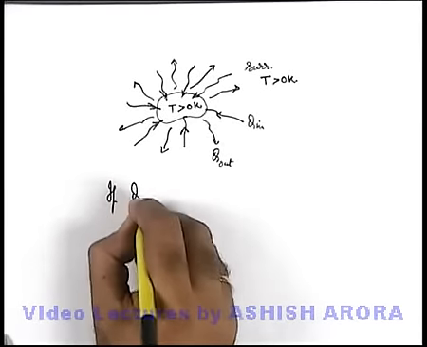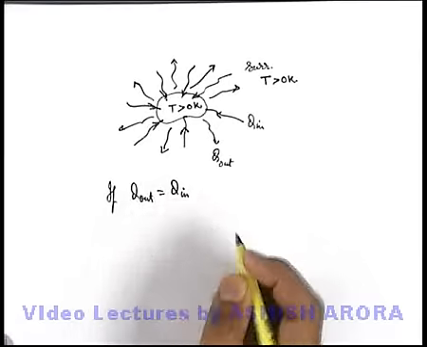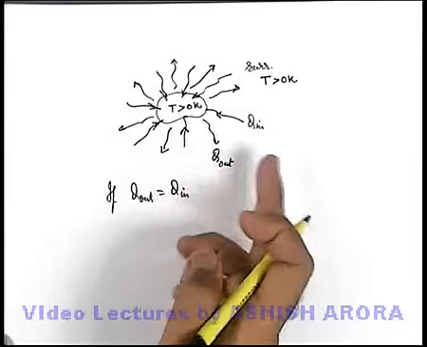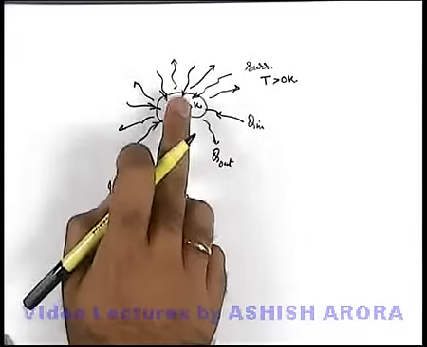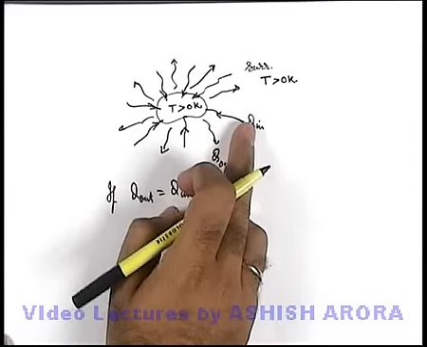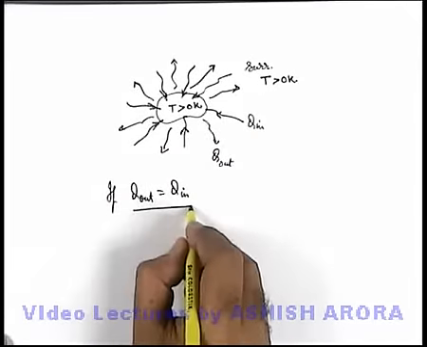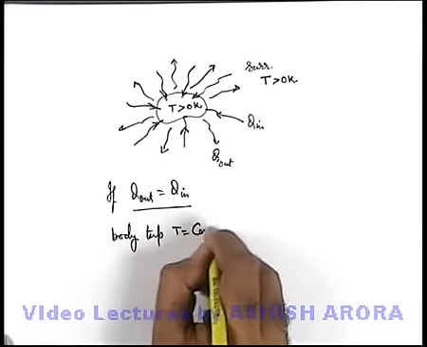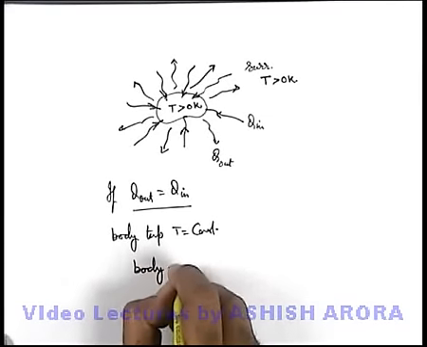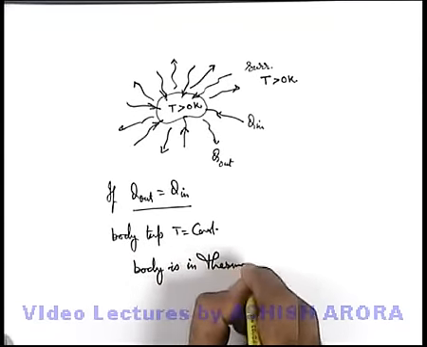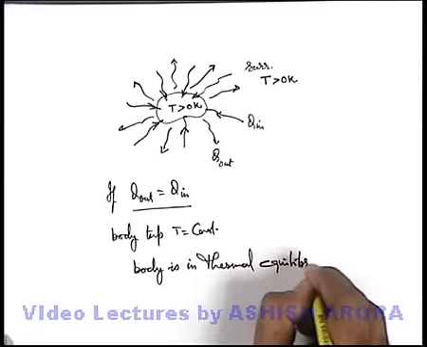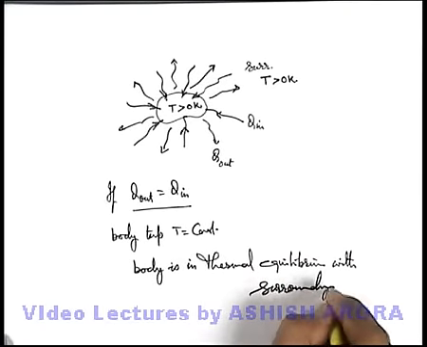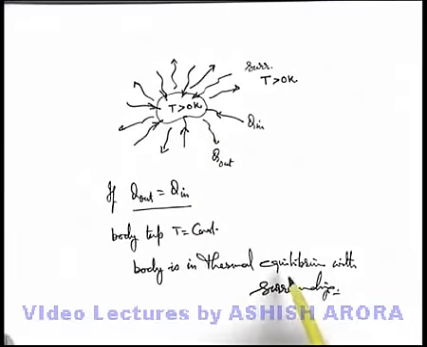If Q out is equal to Q in, meaning the rate at which electromagnetic radiation is emitted is equal to the amount of energy taken in by the body from the surrounding per unit time, then we can simply state that the body temperature T will remain constant, and we say the body is in thermal equilibrium with the surrounding.